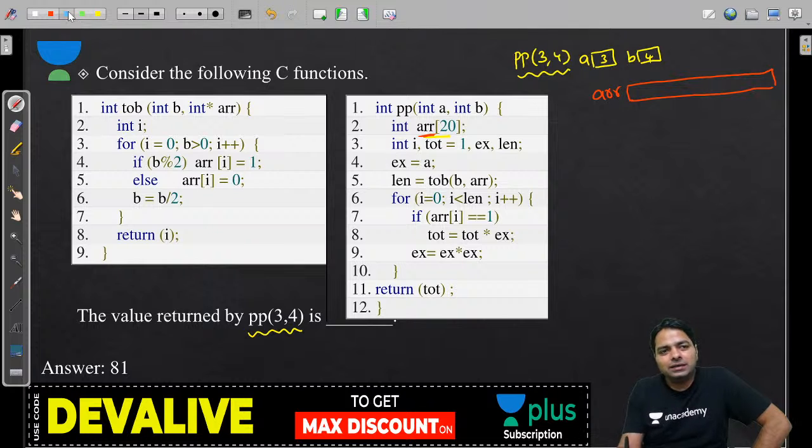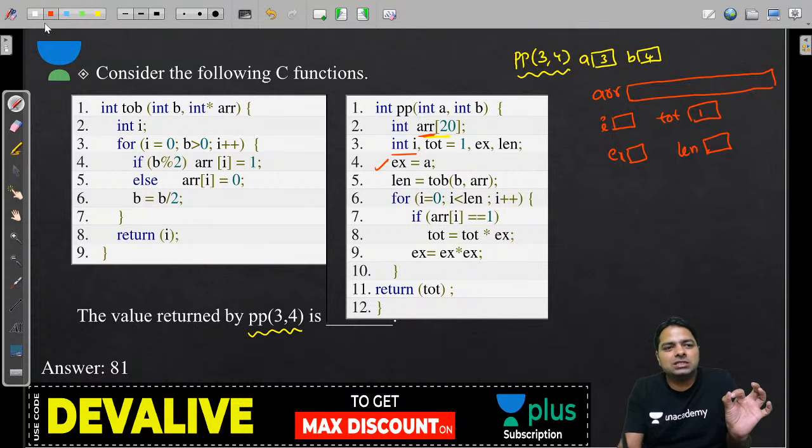And int I is some local variable, and total is 1, and EX we don't know yet, and length we don't know it. But when we execute this, EX is equal to A means we know now it is 3. And so far we have understood all the statements.